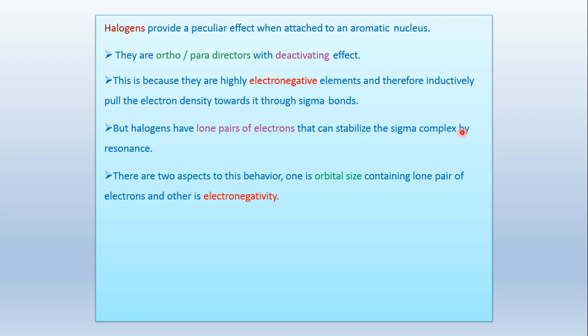Okay, the sigma complex which forms on the addition of that electrophile will be stabilized due to the resonance of these lone pairs of electrons present on the halogen atoms. There are two aspects to this behavior. One is the orbital size containing the lone pair, and the other is electronegativity.